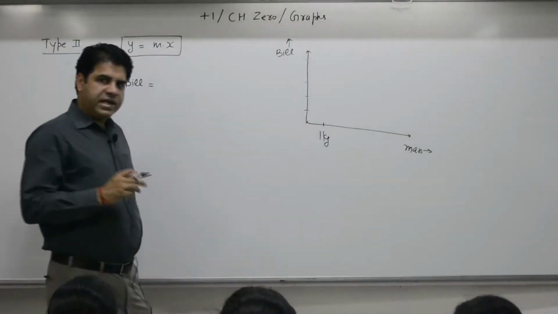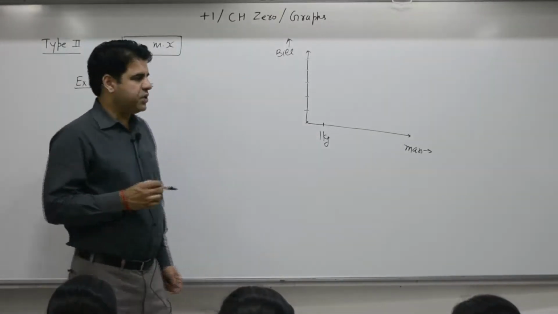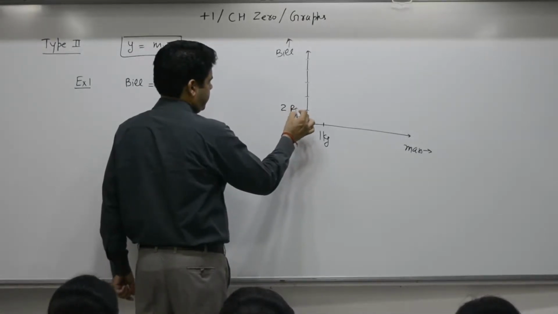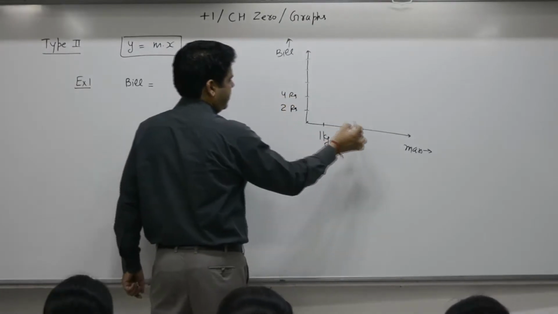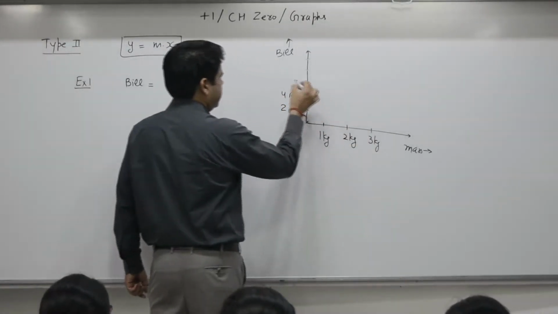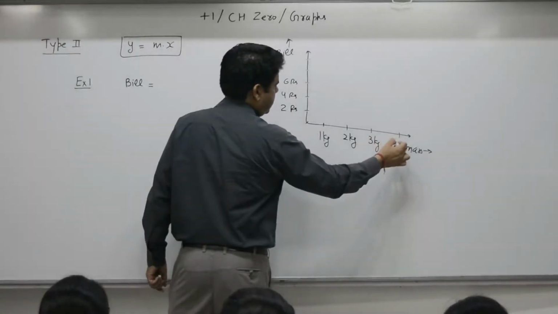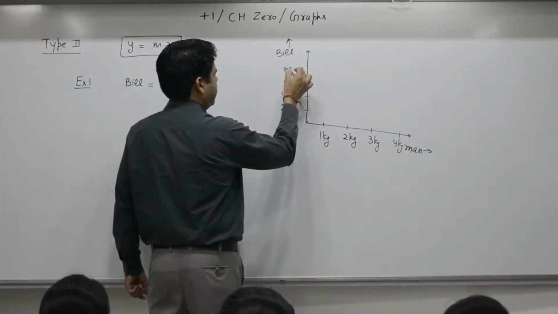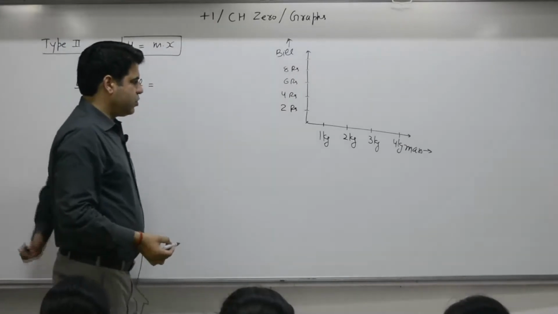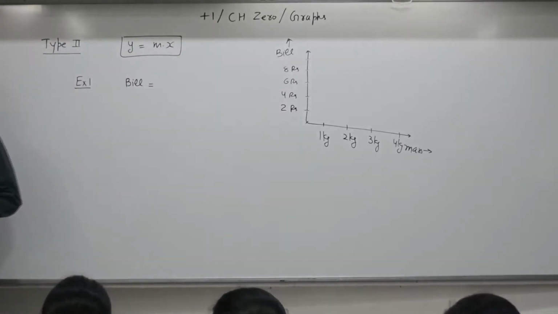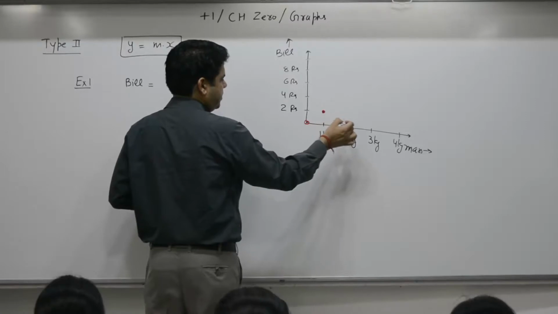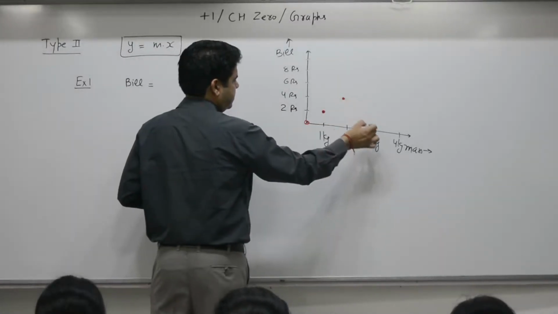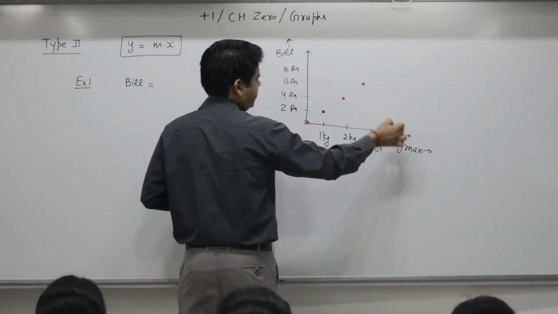But in case you buy 1 kg, how much money do you pay? 2 rupees. If you buy 2 kg, 4 rupees. If you buy 3 kg, 6 rupees. So let us plot the graph. 0, 0. If you buy 1 kg, the bill is 2 rupees. If you buy 2 kg, it is 4 rupees. If it is 3, it is 6 rupees.